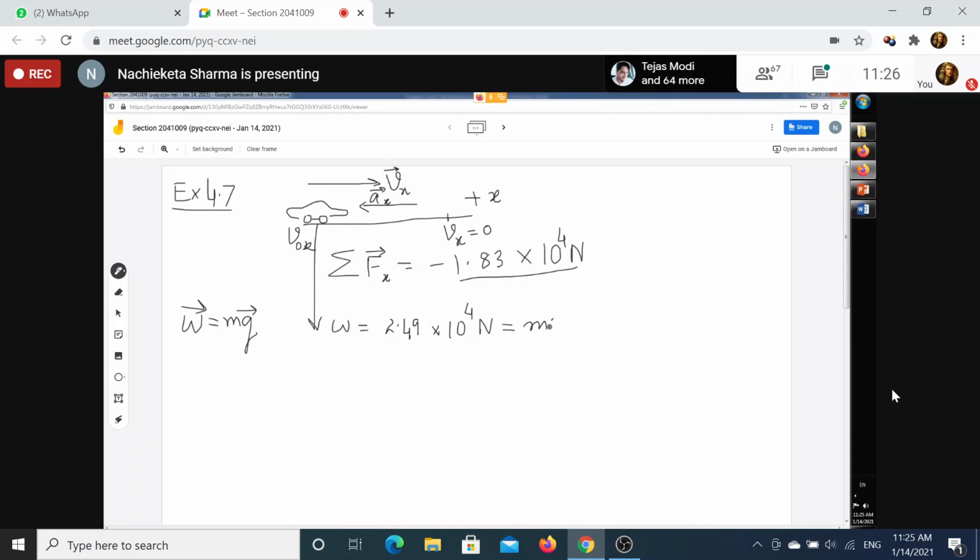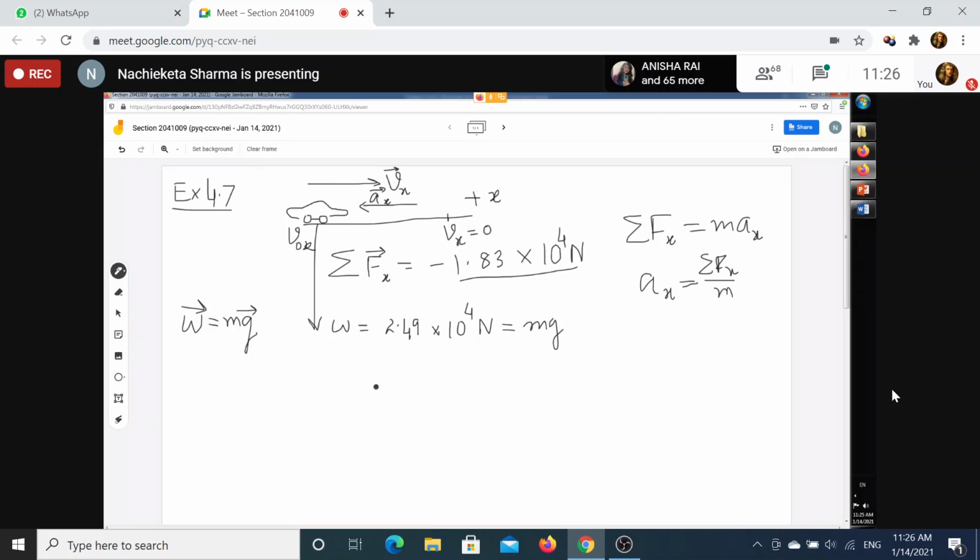From Newton's second law, you know the net Fx is equal to max. This Fx magnitude is equal to mass into ax, and the question asks me to find ax. So ax is equal to the magnitude of the net force divided by the mass.